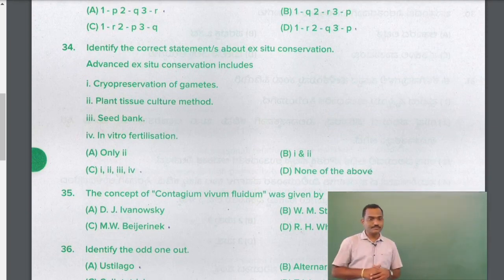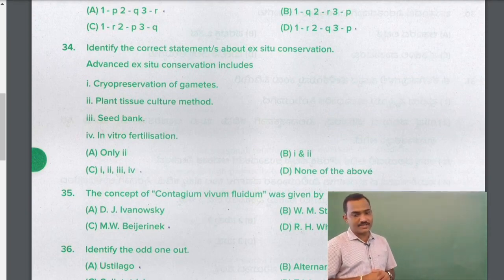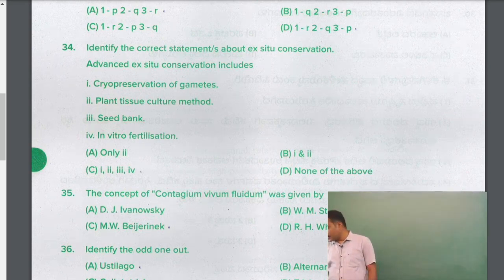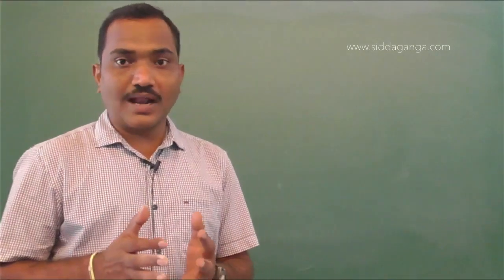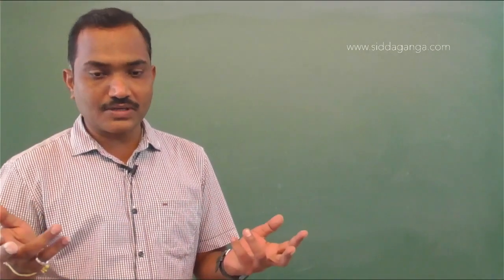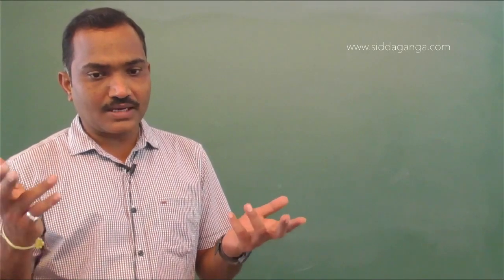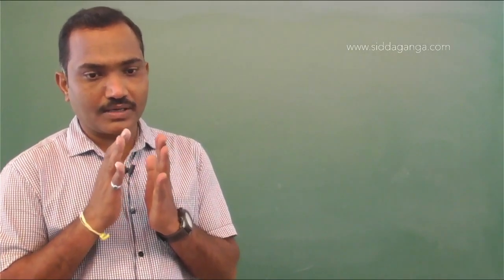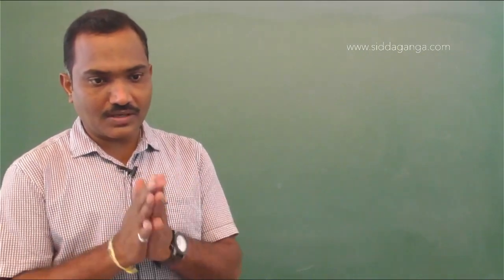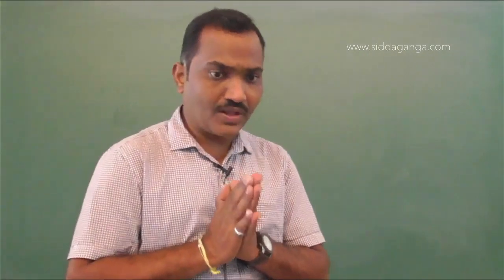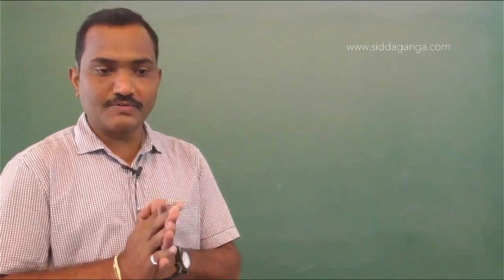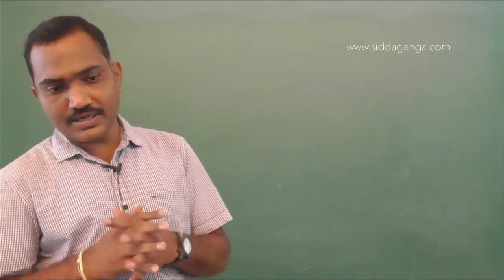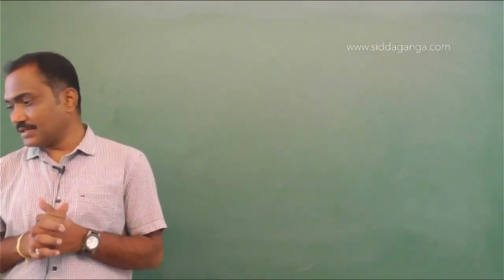Question number 34. Identify the correct statement about in situ conservation. So conservation within the natural habitat is called in situ. Outside the natural habitat is referred to as ex situ. Correct statement about ex situ conservation. Advanced ex situ conservation includes options: cryopreservation of the gametes, plant tissue culture method, and seed bank. So all these are ex situ methods.